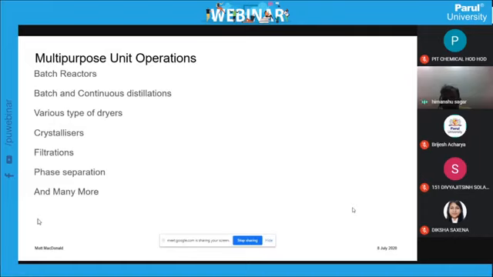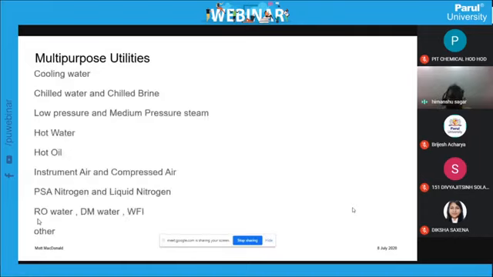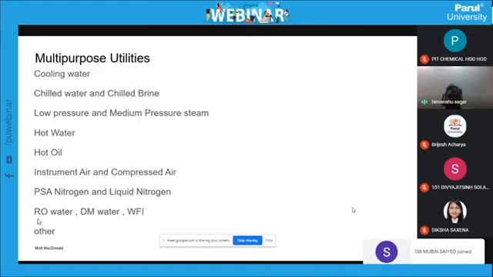Another one is the multi-purpose utilities. Why do we call it multi-purpose utilities? First is the normal cooling cycle. Once the cooling cycle has been completed, the second reaction requires you to add the chemical and heat up to 150 or 200 degrees, so you require steam. When you heat the product, the temperature goes up, so you have to cool down again using cooling water. Before the crystallizer, you have to sub-cool down to 0 degrees, so you require chill water or chill brine.